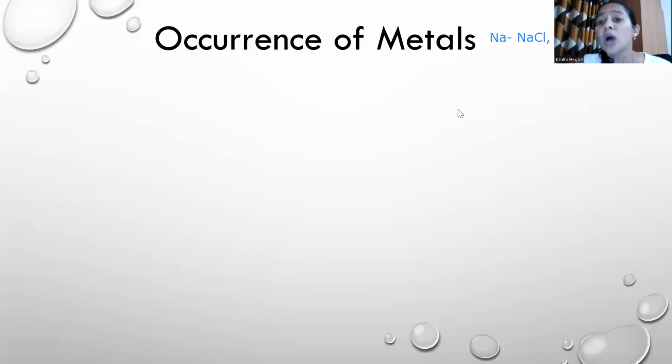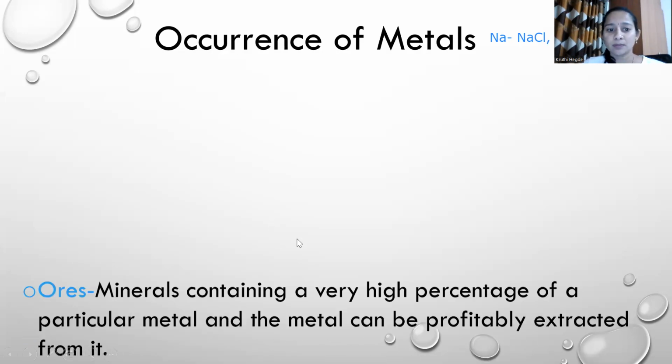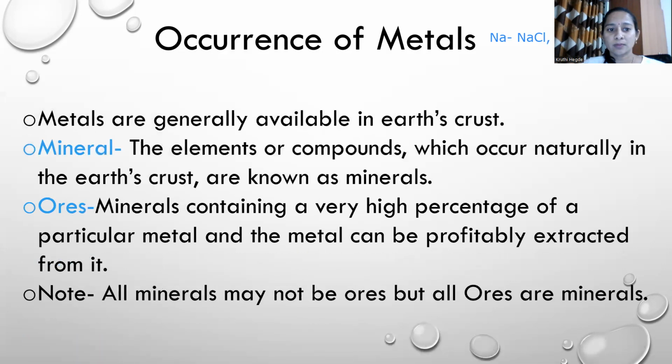Let us understand in detail how metals occur and how their extraction is done. These metals are generally available in Earth's crust.